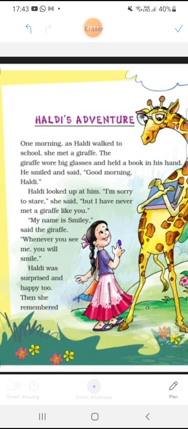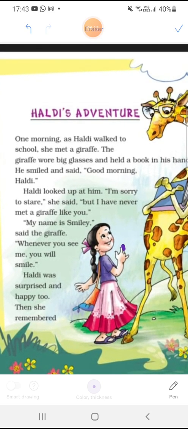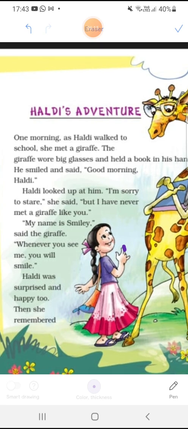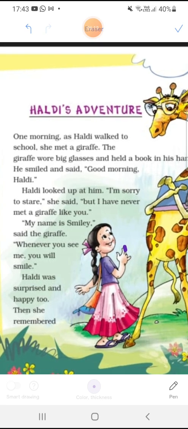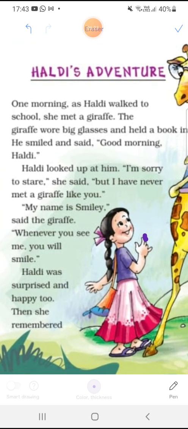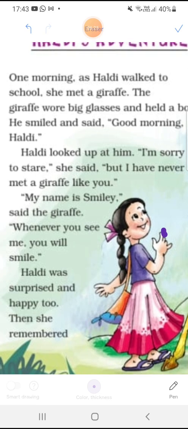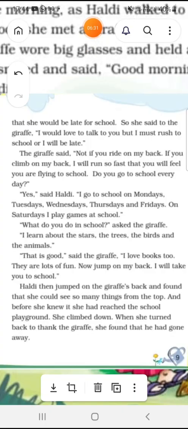Haldi looked up at him. "I am sorry to stare," she said, "but I have never met a giraffe like you." "My name is Smiley," said the giraffe. "Whenever you see me, you will smile." Haldi was surprised and happy too. Then she remembered that she would be late for school, because she was going to school at that time.